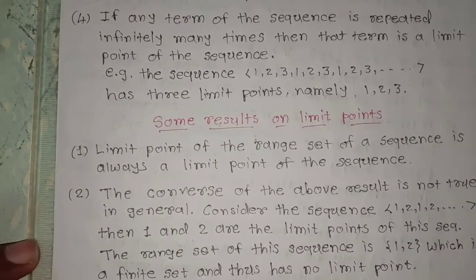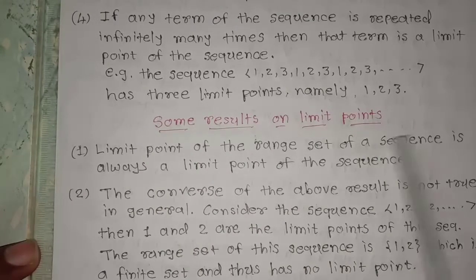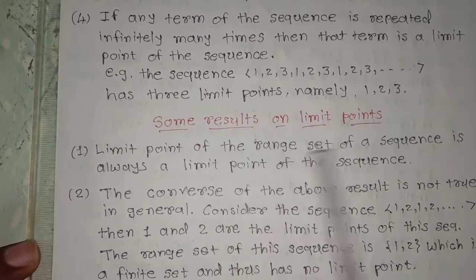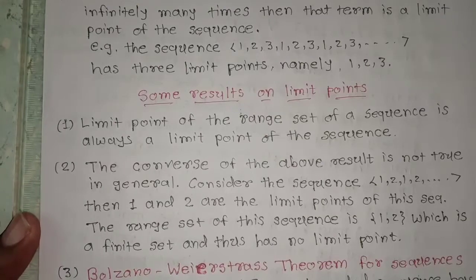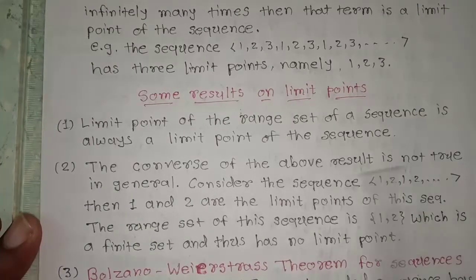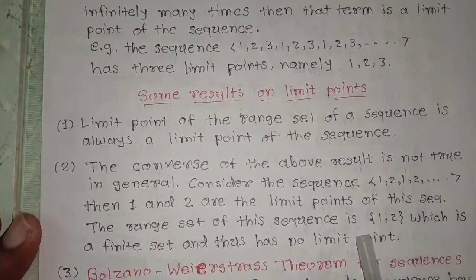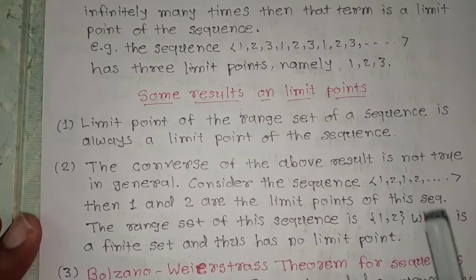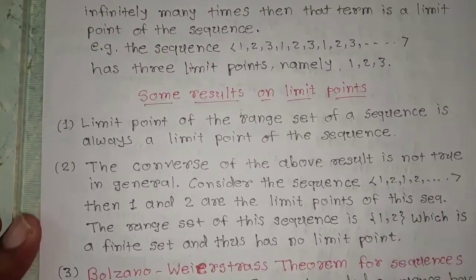Now let us quickly look at some results on limit points. A limit point of the range set of the sequence is always a limit point of the sequence. The converse of this result is not true in general. Consider this sequence 1, 2, 1, 2, 1, 2. Here it is clearly visible that 1 and 2 are the limit points of this sequence, but in the range set I have only 1 and 2, and we know that if the set is finite, then it will not have any limit point.